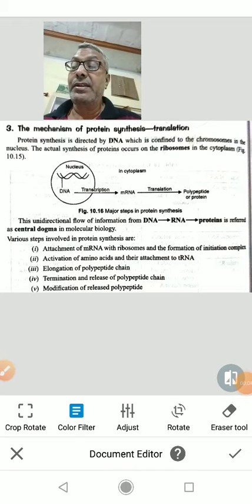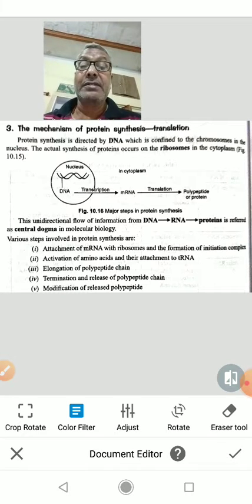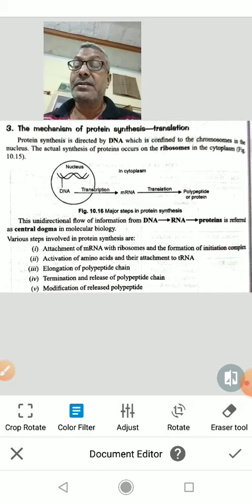You have to study the mechanism of protein synthesis. Protein synthesis is called translation. Protein synthesis is directed by DNA, and DNA is confined to the chromosomes, and chromosomes are present in the nucleus. The actual synthesis of proteins occurs on the ribosomes. Ribosomes are found in the cytoplasm of the cell.